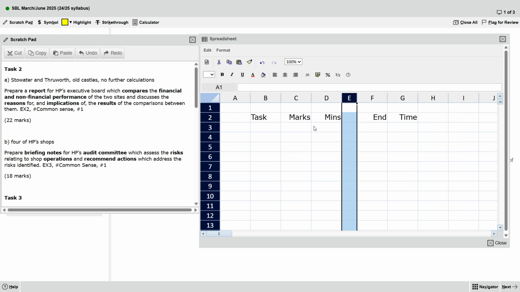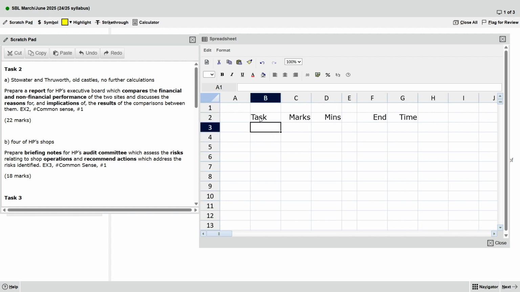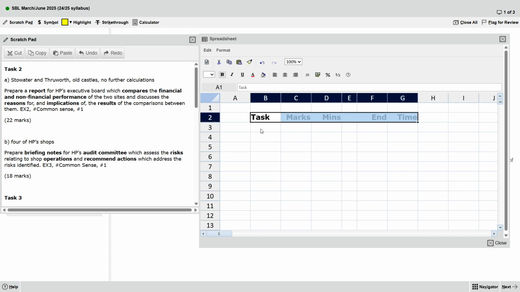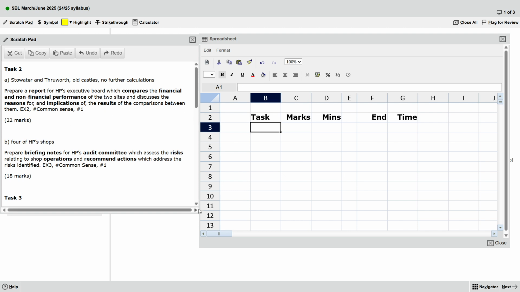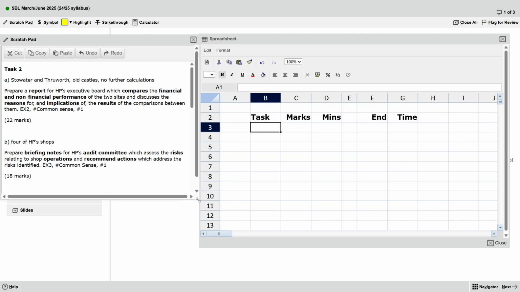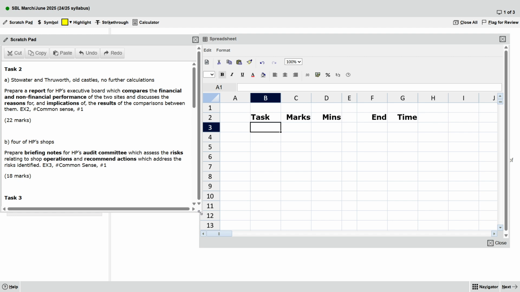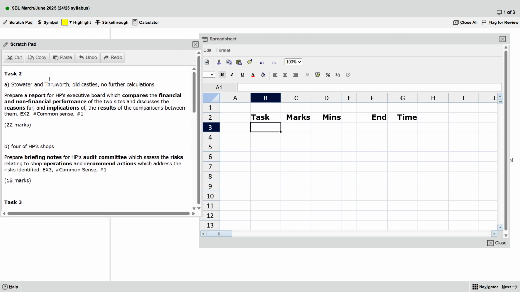First we will do task 2, A and B. Pool A, Pool B, with marks 22 and 18.